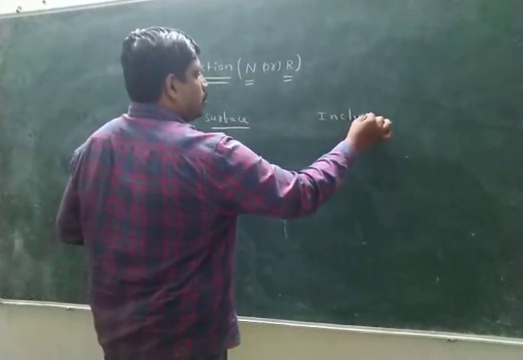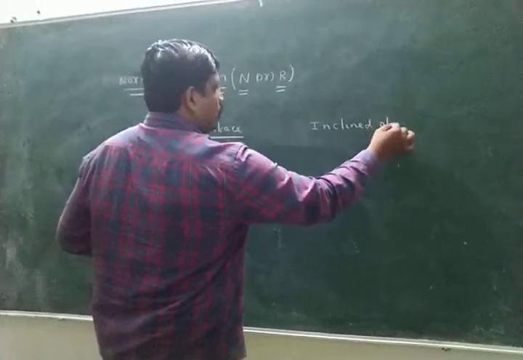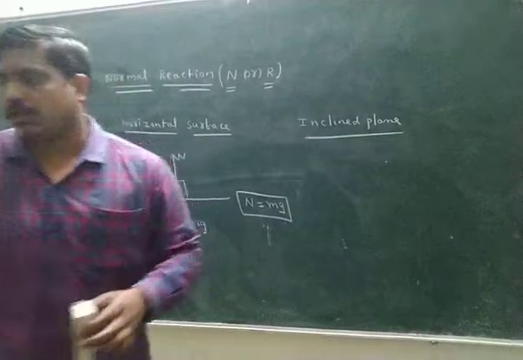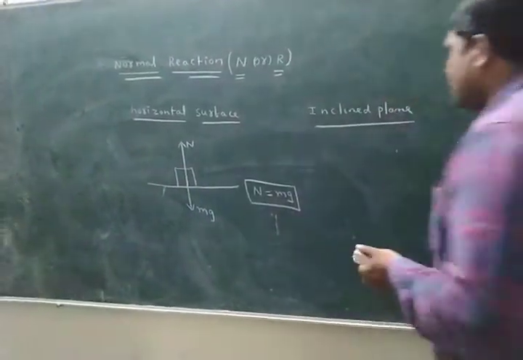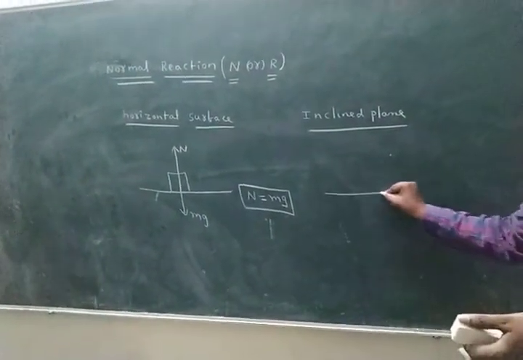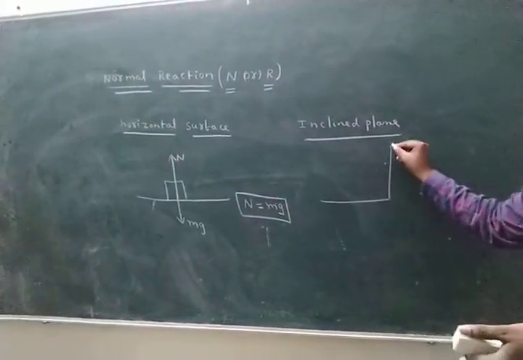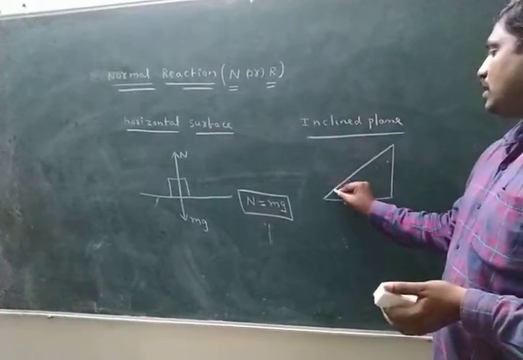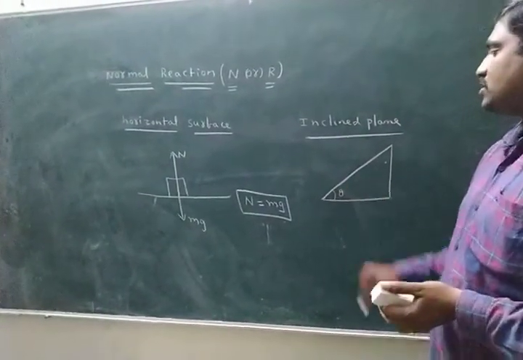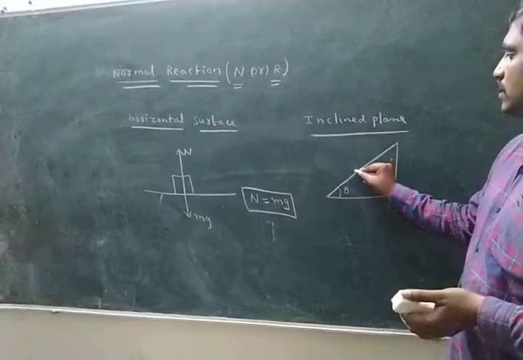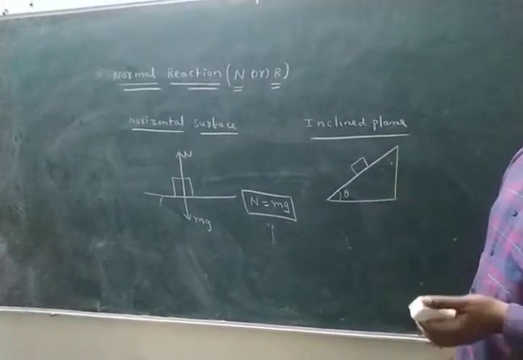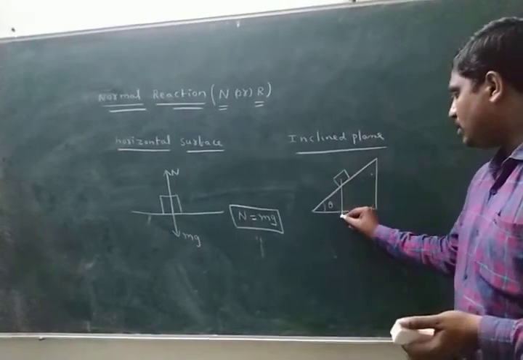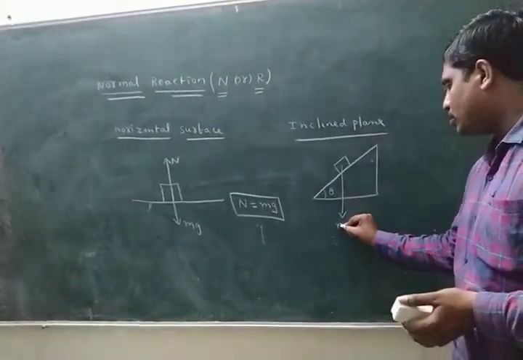Next, body placed on an inclined plane. Look here, all of you. Inclined plane means this is the inclined plane. Here the angle of inclination is theta. Here the body is placed. In this situation, weight always acts vertically downwards.